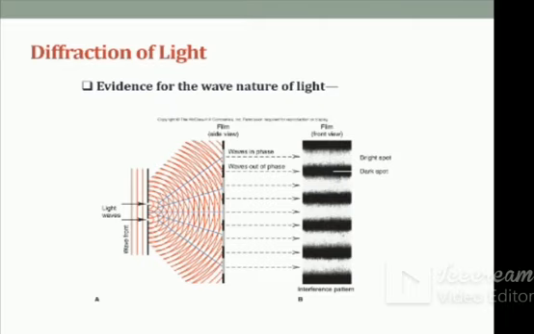Now, once it diffracts through the two slits, these spherical wavefronts are superimposed and we get the interference pattern. That interference pattern consists of alternately dark and bright bands. These dark bands are the result of the destructive interference. Bright bands are due to the constructive interference.